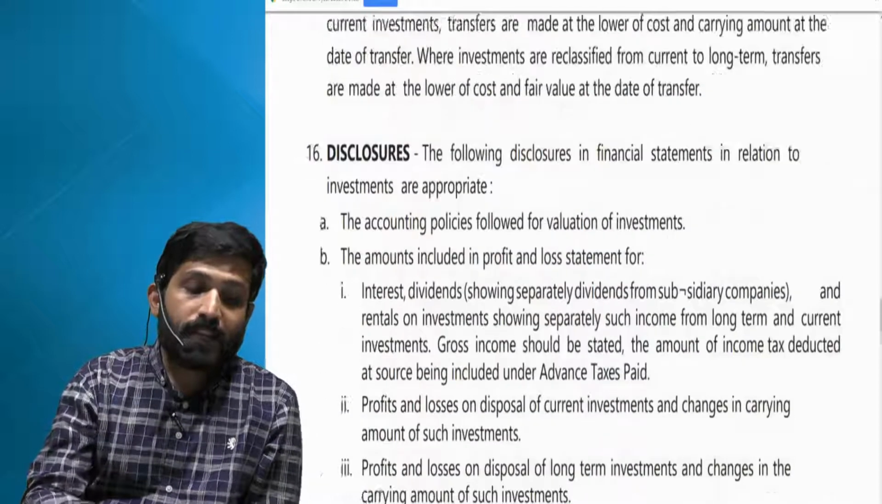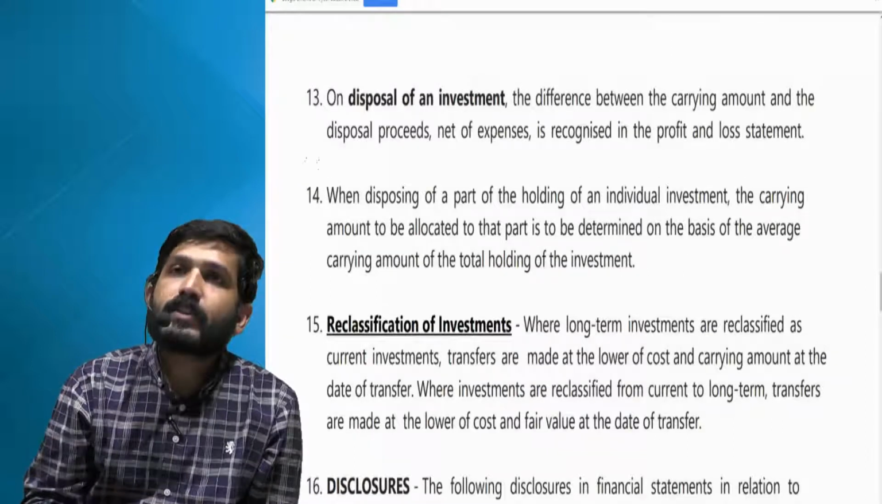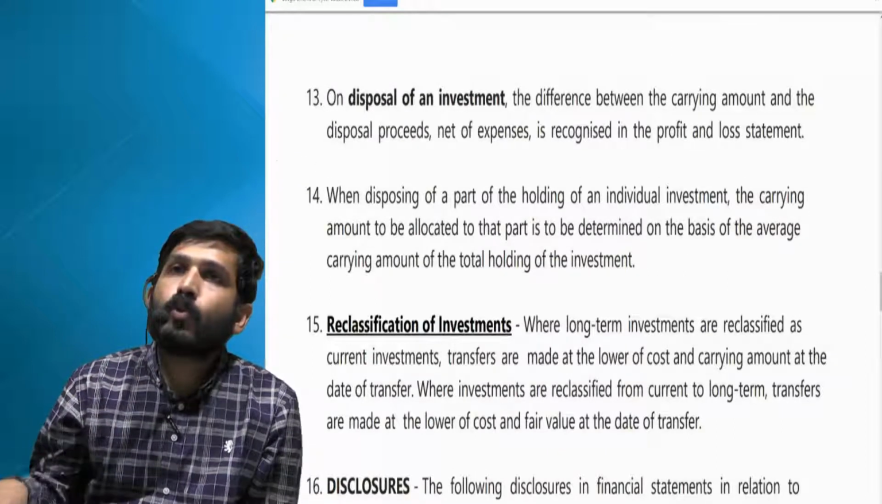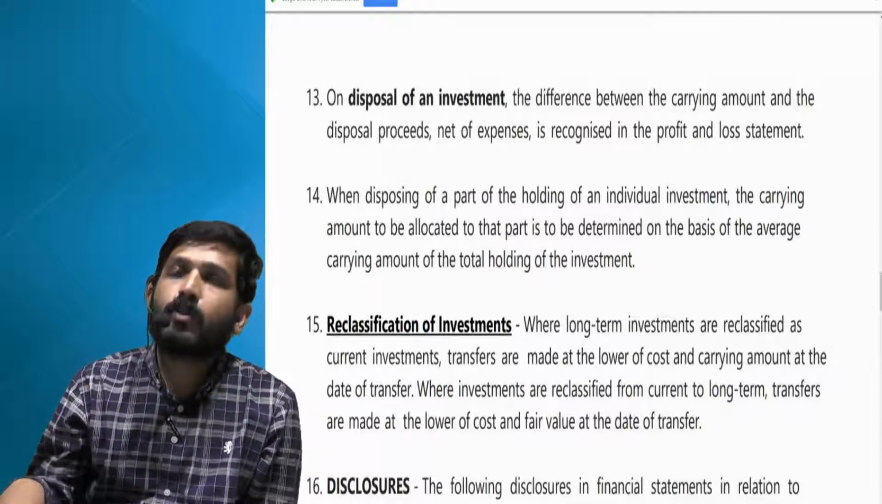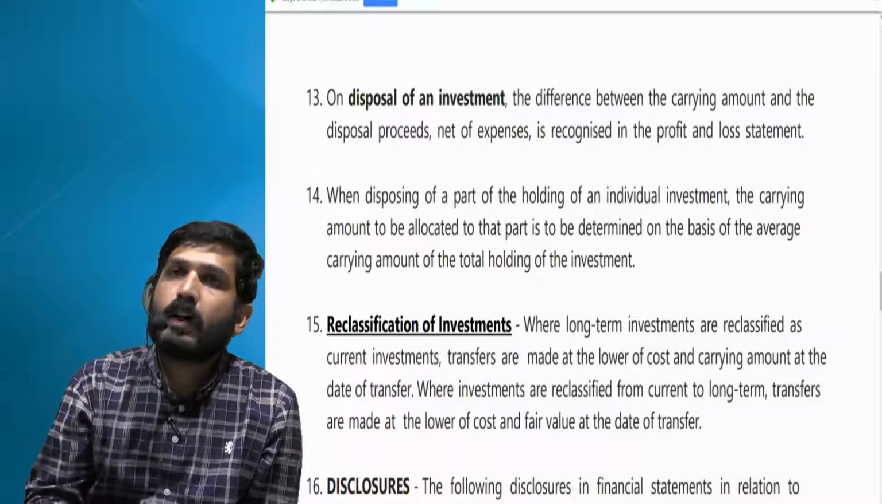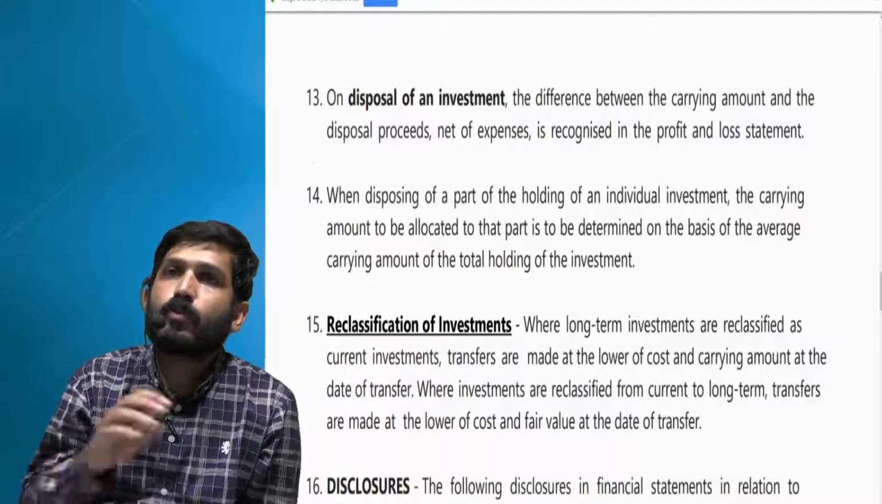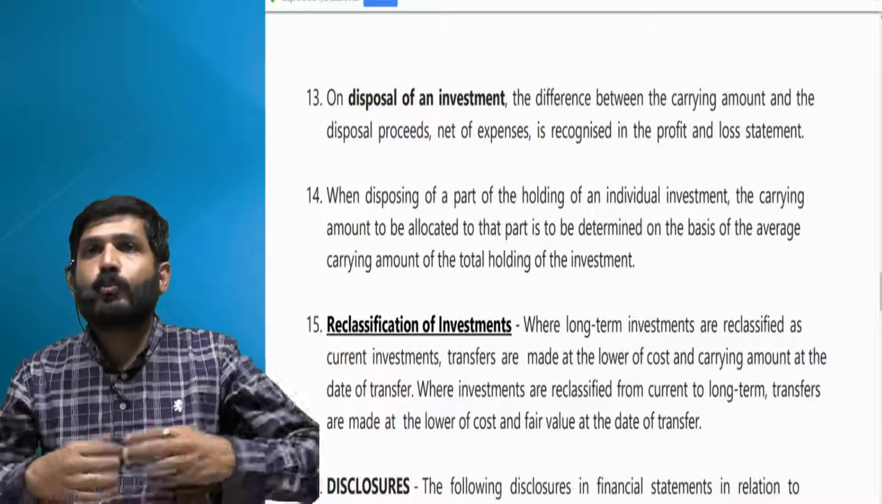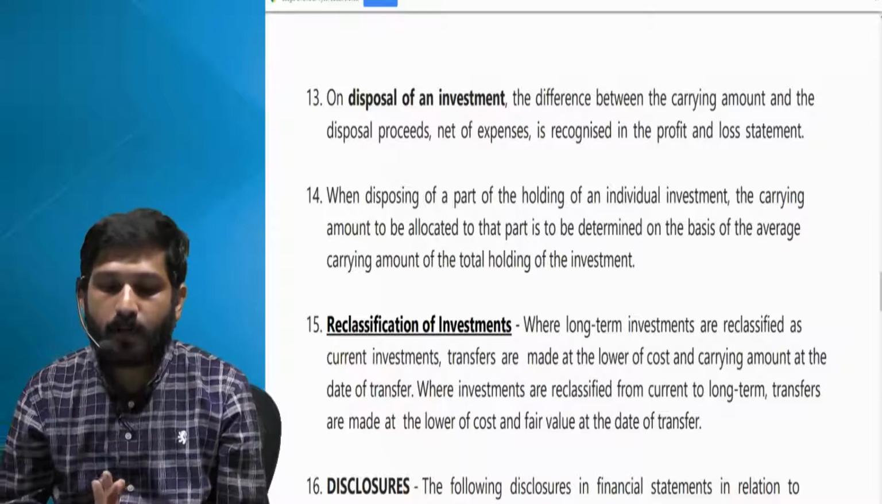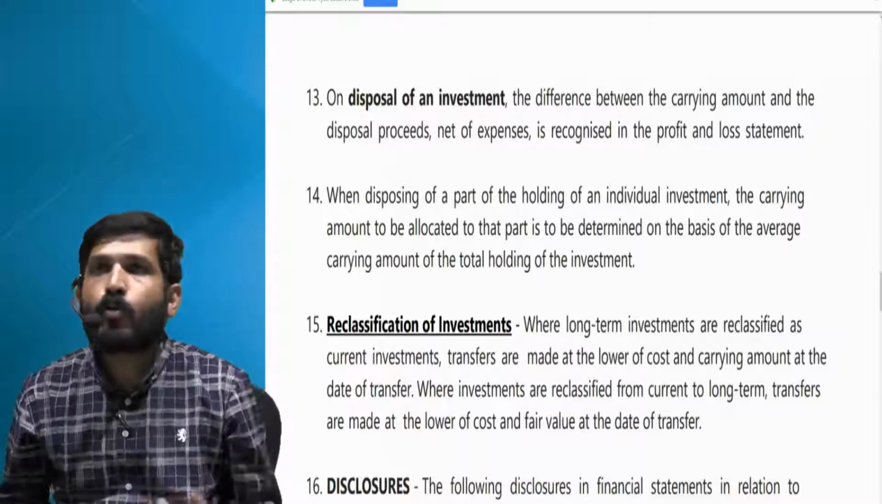Now if there is a reclassification, let us say from long term to current or current to long term. If it is from long term to current, then your amount will be taken at cost or carrying amount, whichever is lower, and if it is from current to long term, then it has to be cost or fair value, whichever is lower. On disposal of investments, whatever gain or loss arising will go to P&L as your income or expenditure. So I hope we are done with this AS.